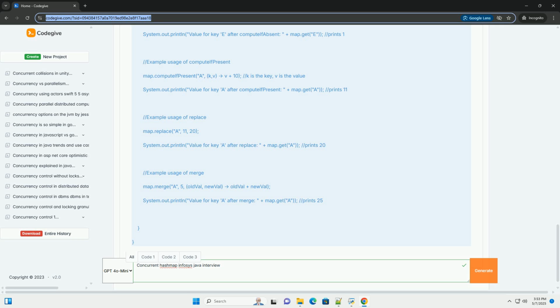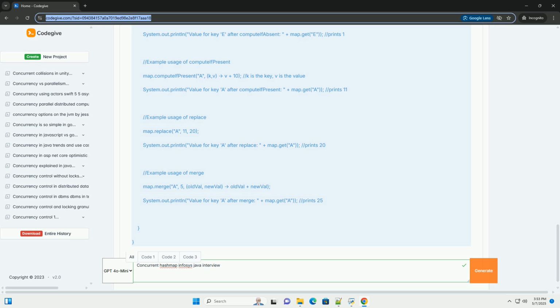It uses a combination of synchronized blocks on the first node of each bucket, and compare-and-swap operations on subsequent nodes, to ensure atomic updates. This allows multiple threads to operate on different parts of the map concurrently. 3. Explain the difference between ConcurrentHashMap and Hashtable.